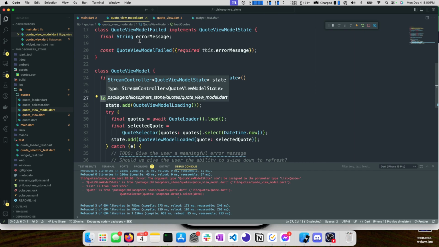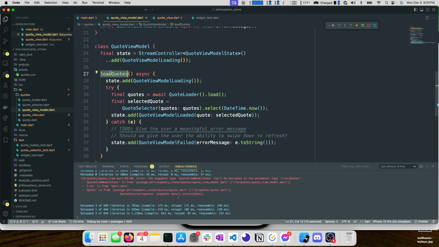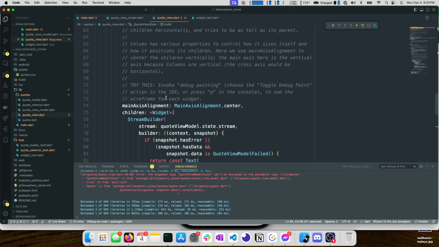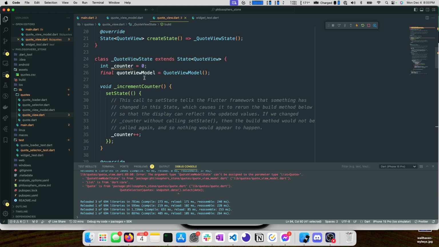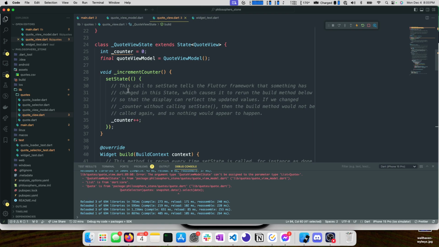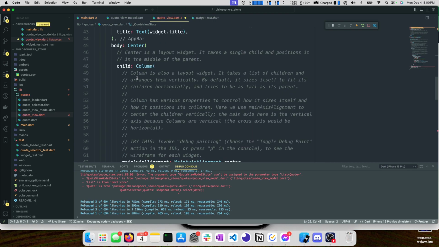Now, the main issue is we're not actually calling this load quotes. So in our quote view, let's go back to that. We have so many comments that I need to remove. We have our quote view model. We have our build method. We have a method called increment counter. I'm going to go ahead and remove this. We're not using any of the counter stuff anymore. So let's go ahead and clean that up.